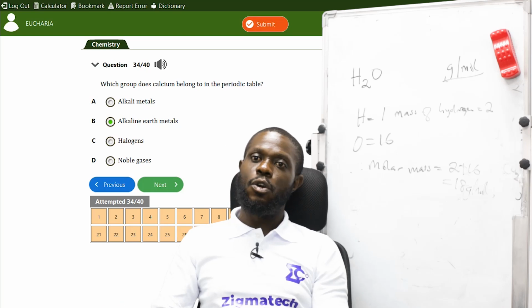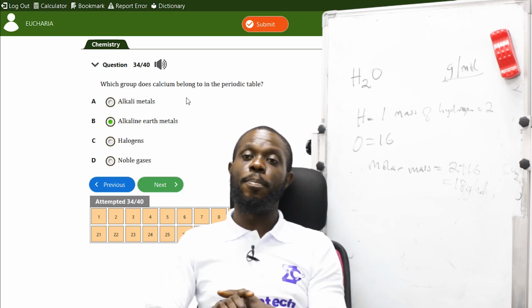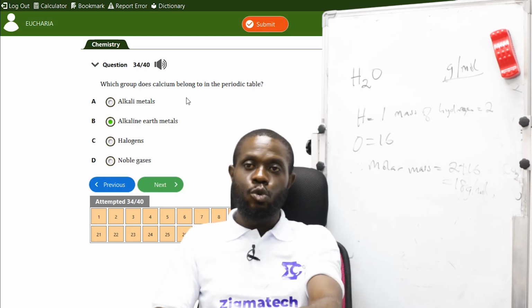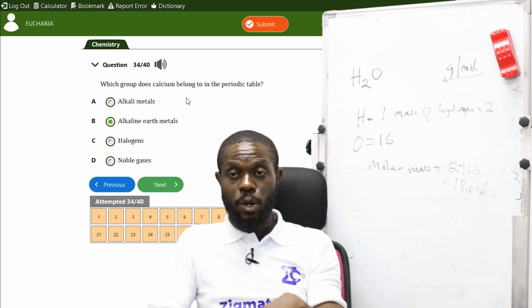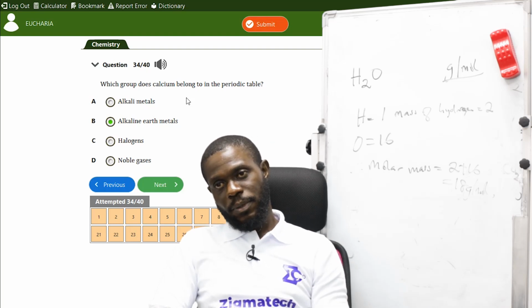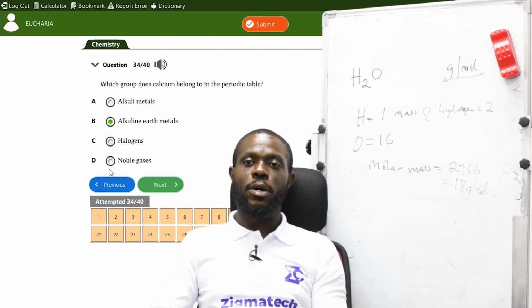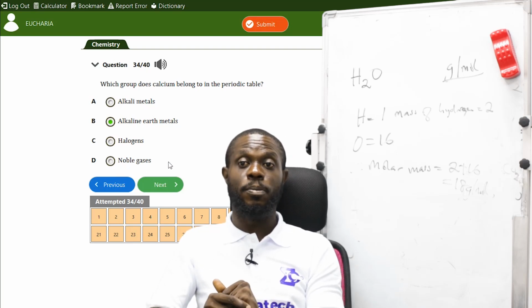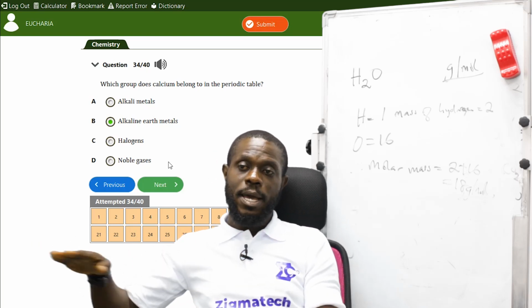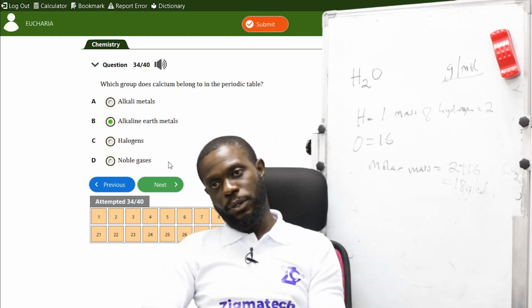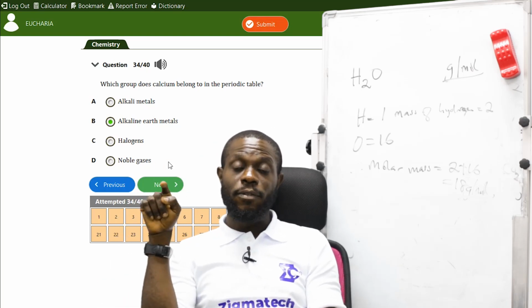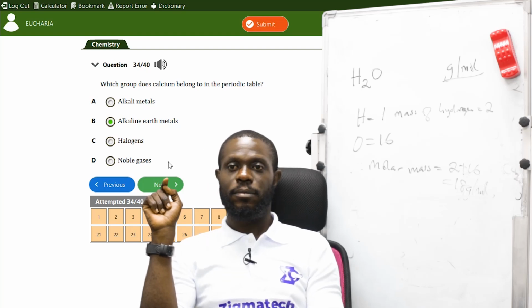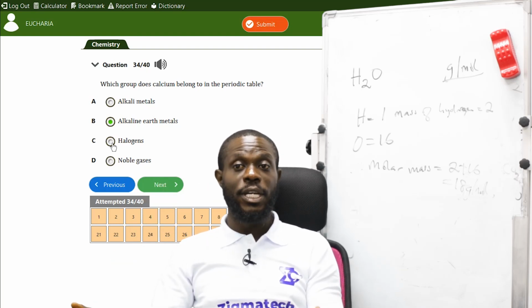All right? Now, calcium has an atomic number of 20. If you look at your periodic table, calcium is in group 2 of the periodic table. Now, the group 8 elements are called noble gases, or the group 0 elements. The horizontal row is the group, while the vertical row is the period. The group 7 elements are called halogens.